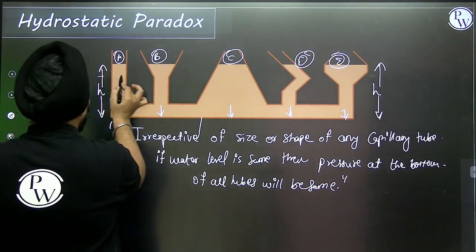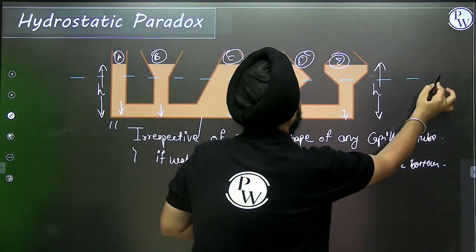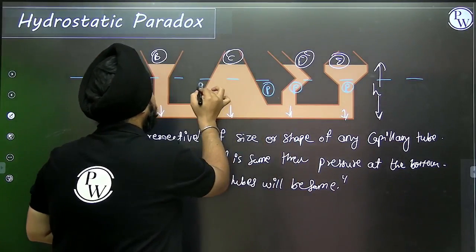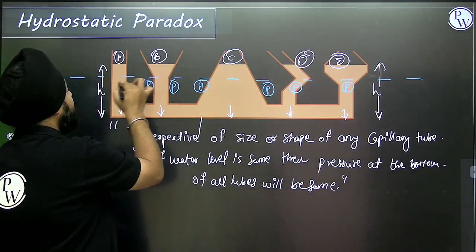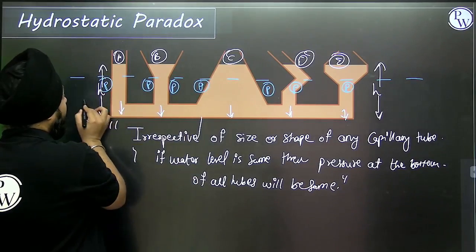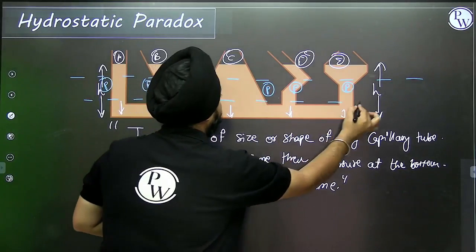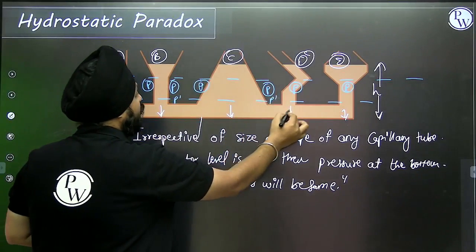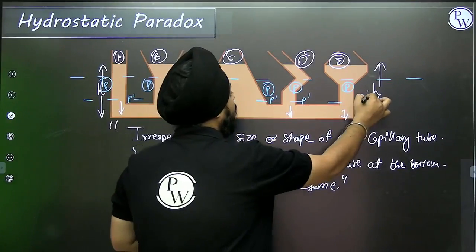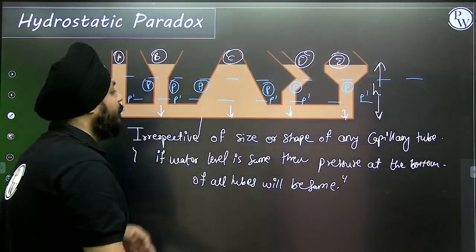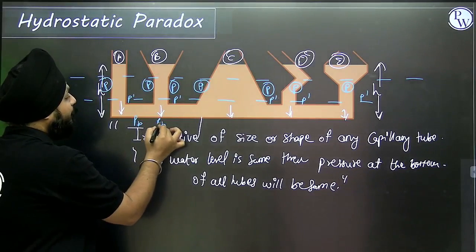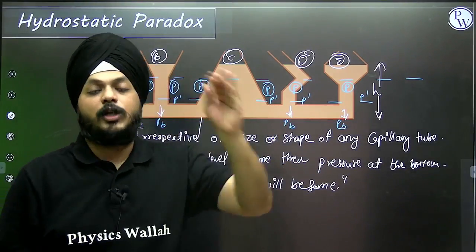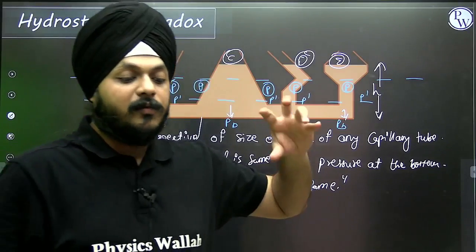Let us take an example. If I'm talking about this level, here the pressure is P, here also P, here also P, because it is at one same level. If I'm talking about this lower level, here the pressure will be P dash, and similarly P dash at every point on that level. And at the bottom level, the pressure is PB at every point, irrespective of any size or shape. This is the concept of the hydrostatic paradox.